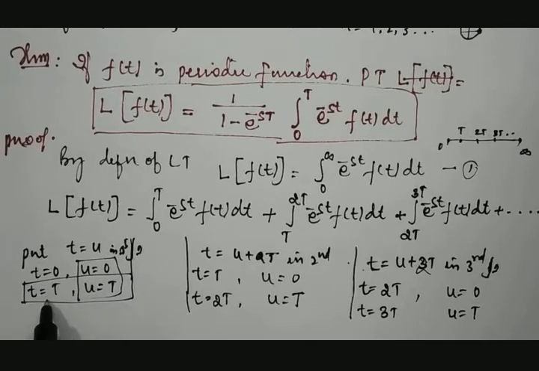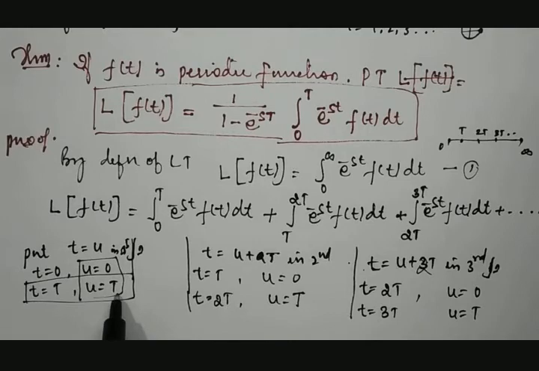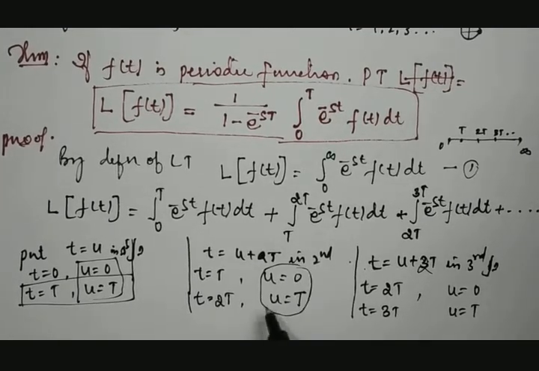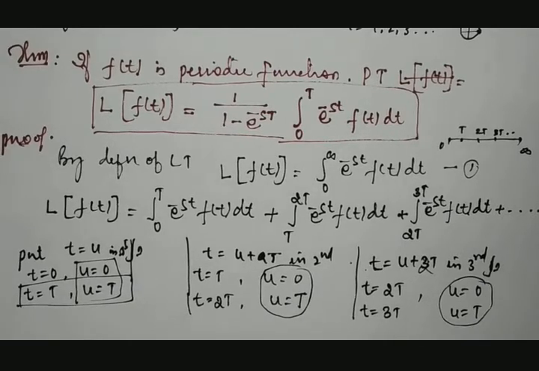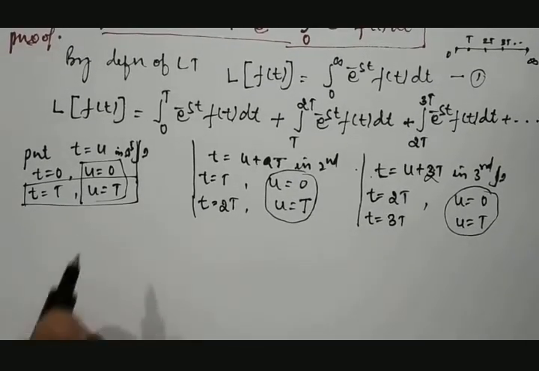If t is equal to 0, u is equal to 0. If t is equal to capital T, then u is equal to T from the first term. The second term also we can see the results. The third term also we can see the results. Meaning we are getting a common interval, common limits.